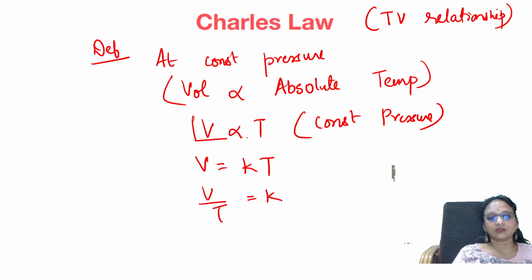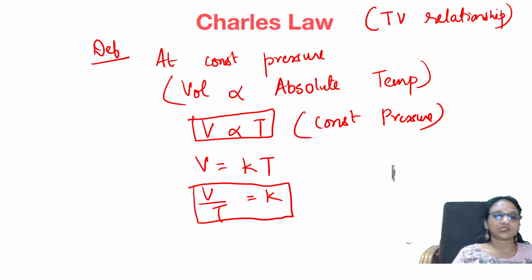So this is one Charles' law formula and derivation, and this is one more Charles' law derivation. See here, how did we get this? See here, PV is equal to nRT, the ideal gas equation.